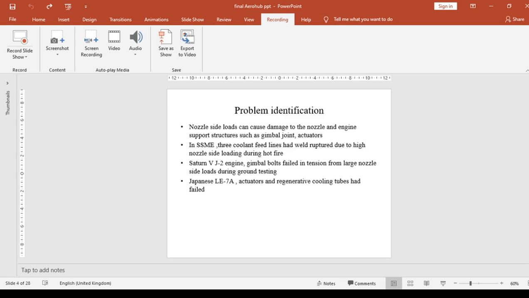The problem identification is that nozzle side load causes damage to the nozzle and engine support structures such as gimbal joints and actuators. In the SSME, three coolant feed lines ruptured due to high nozzle side loading during hot fires. Certain engine gimbal bolts failed in tension from large nozzle side load during ground testing. Japanese LE7A actuators and regenerative cooling tubes had failed.